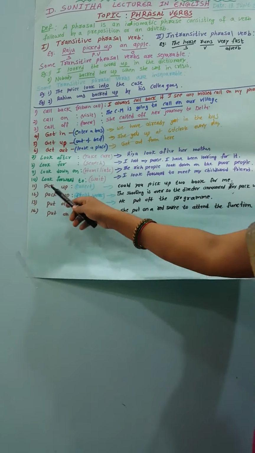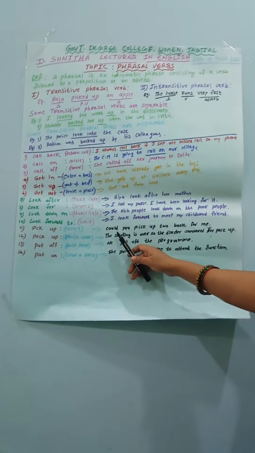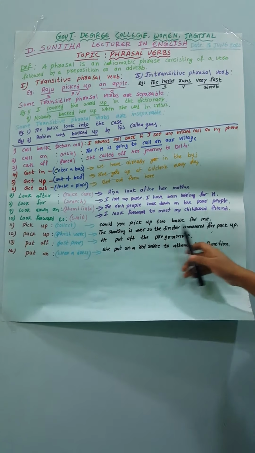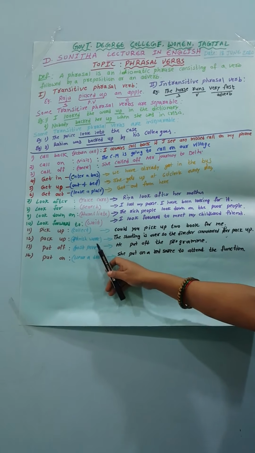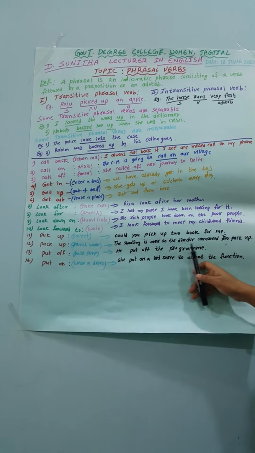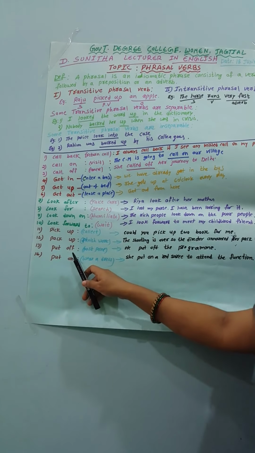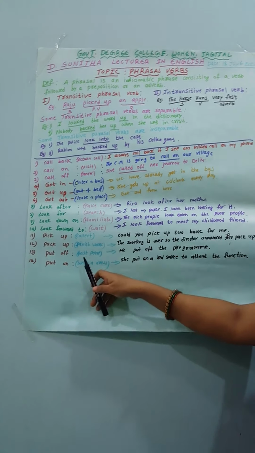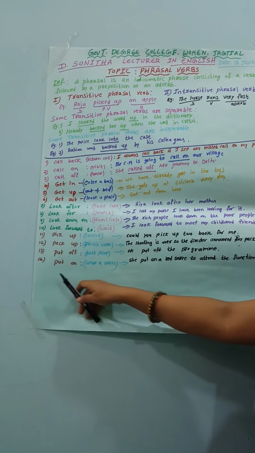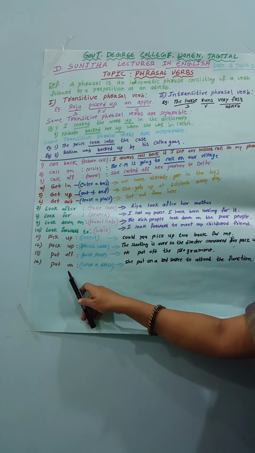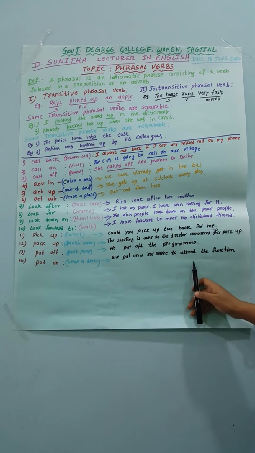So pick up means collect. The example of pick up: Could you pick up 2 books for me? And next one, pack up. What is the meaning of the phrasal verb? Finish work. The shooting is over, so the director announced the pack up. Next one, put off. What is the meaning of put off? Postpone. He put off the program. Next one is the phrasal verb put on. What is the meaning of put on? Wear a dress. So she put on a red saree to attend the function.